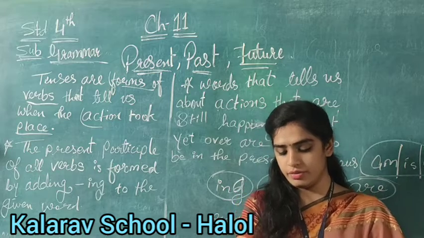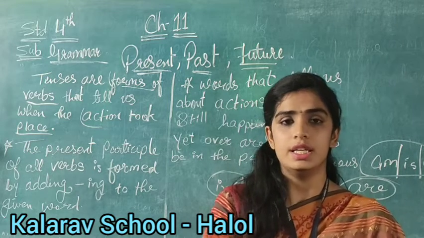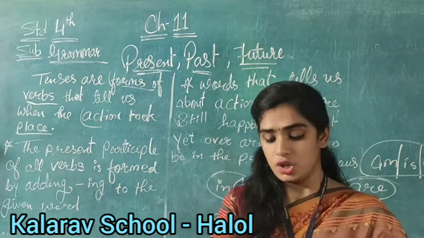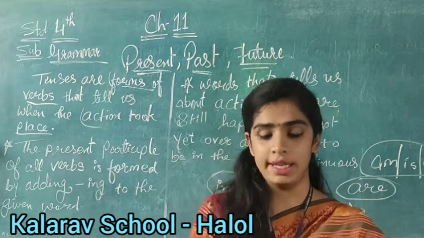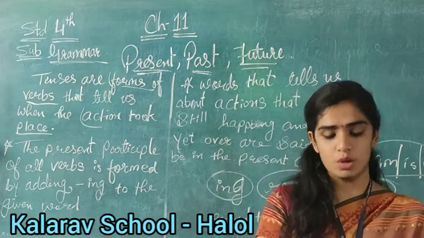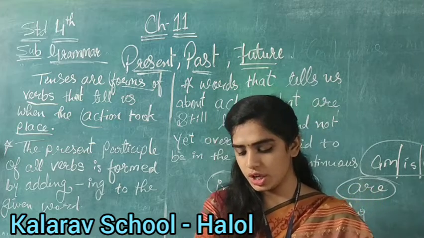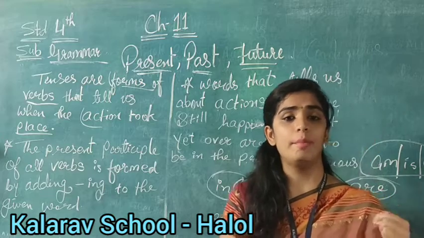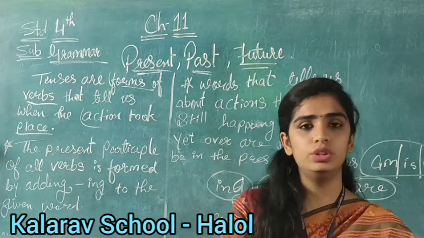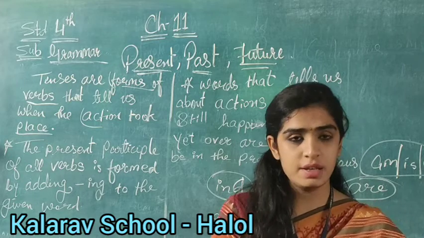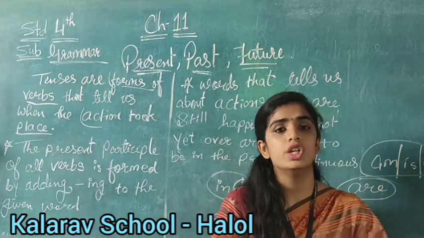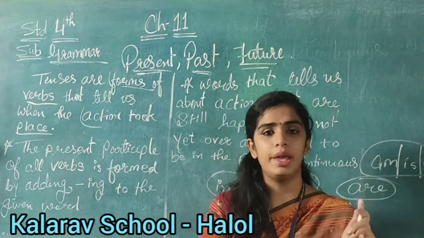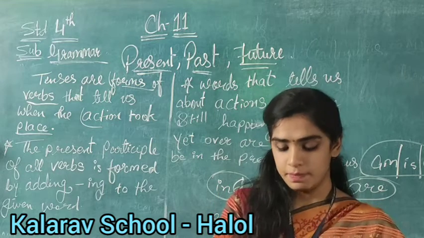Now third number is leaves absorb the light of the sun. What do they do? Leaves absorb the light of the sun, right? So leaves here means there are many leaves, right? So what will we write here? Absorb. Okay, 4 number is birds chirrup loudly on returning to the tree in the evening. जब शाम को birds अपने nest में आते हैं, what do they do? They chirrup, right? So here many birds are there. So what will we write here again? Chirrup. Why will we write chirrup only, not chirrups? Because there are many birds, they are chirping. So we will write chirrup.